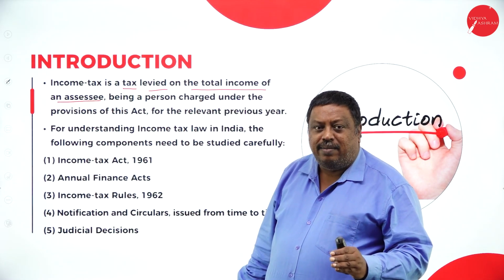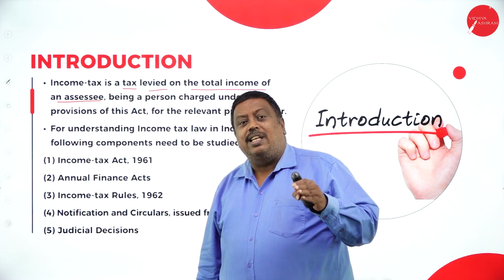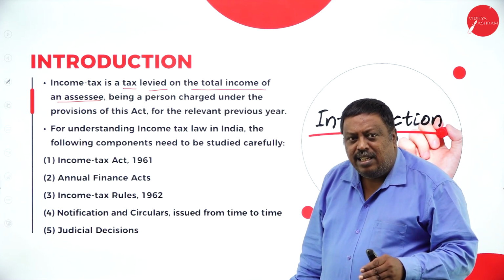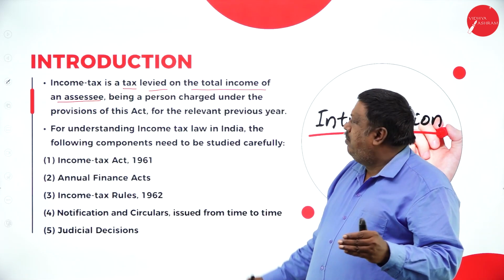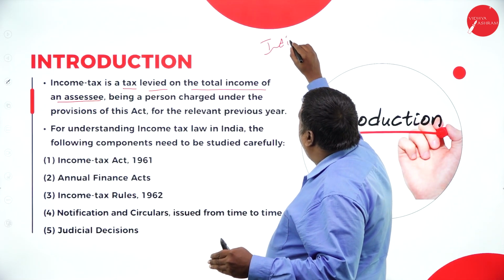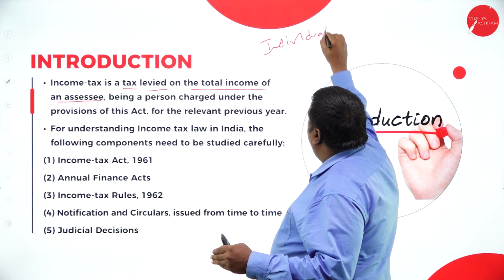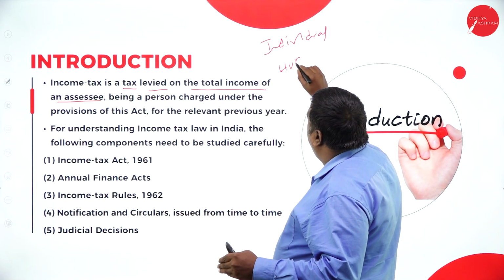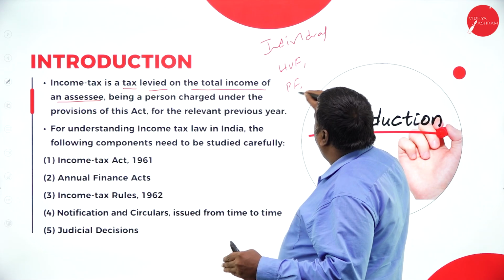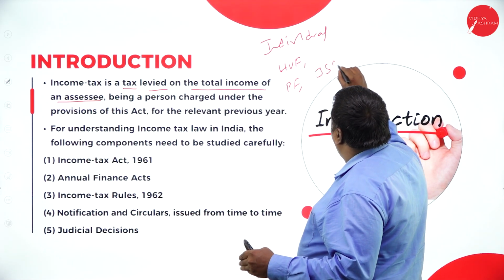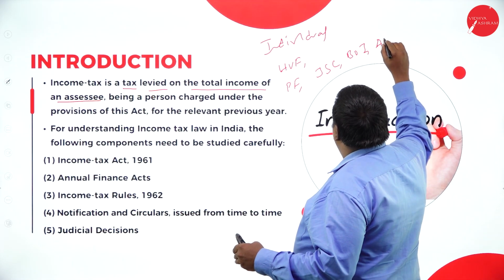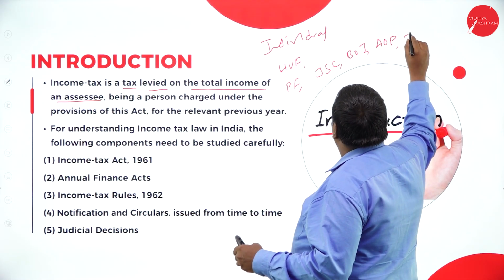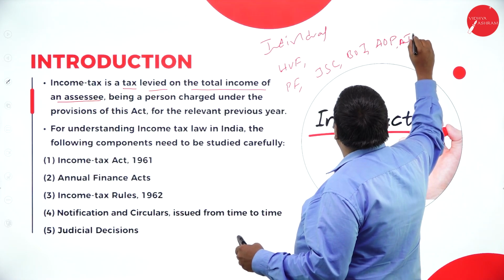Assessee is a person. According to the Income Tax Act 1961, a person means he may be an individual, HUF, partnership firm, joint stock company, body of individuals, association of persons, or artificial judicial person.